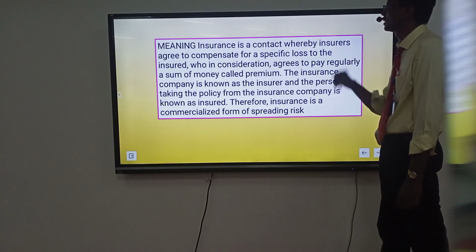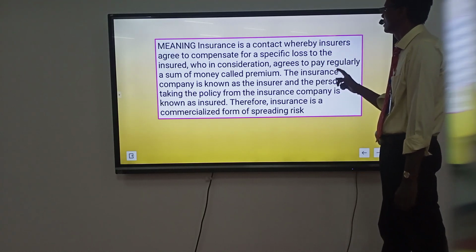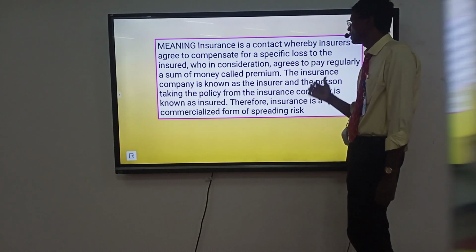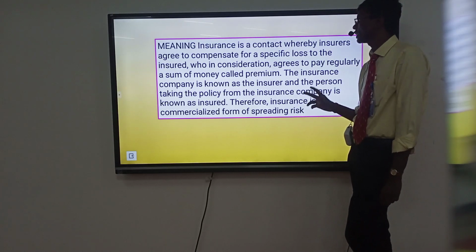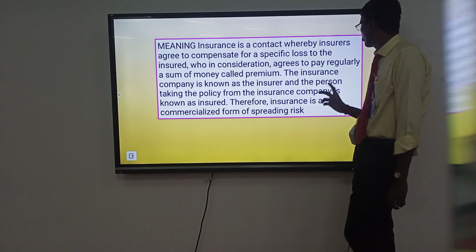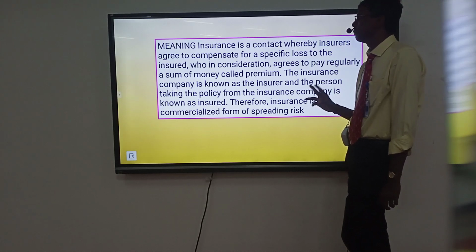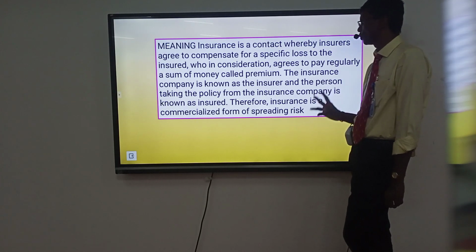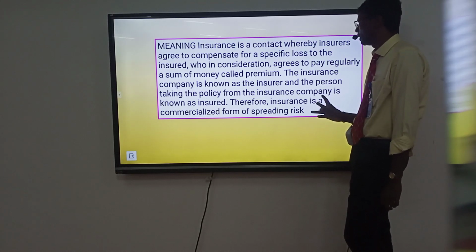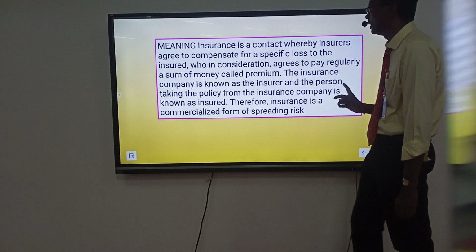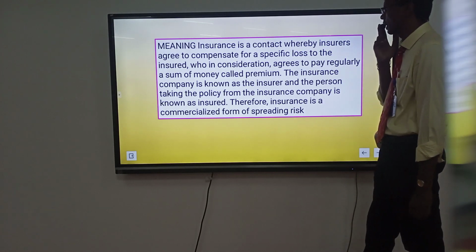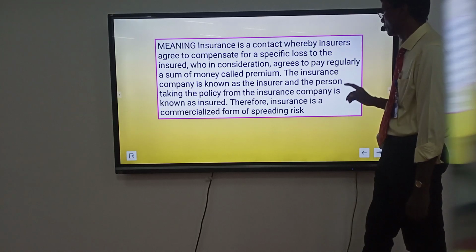Meaning of insurance. Insurance is a contract whereby the insurer agrees to compensate the insured for a specific loss. The insured, in consideration, agrees to pay regularly a sum of money, which is called the premium. The insurance company is known as the insurer and the person taking the policy from the insurance company is known as the insured. Therefore, insurance is a commercialized form of spreading risk.